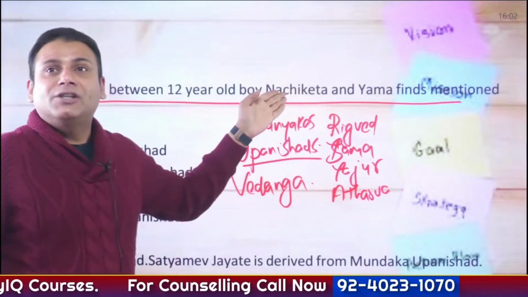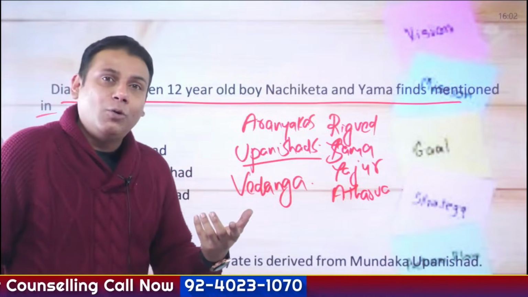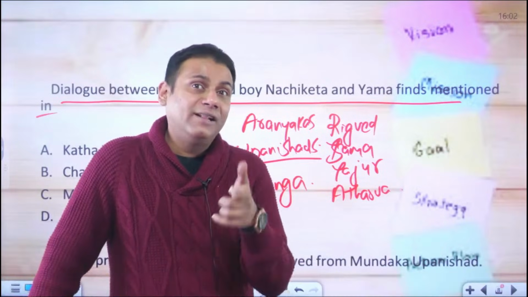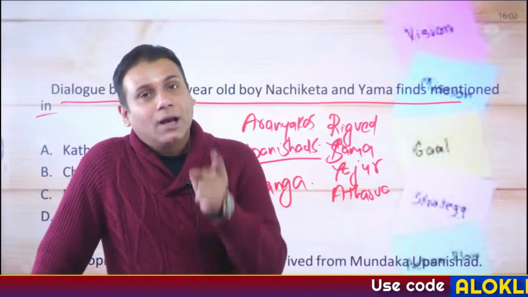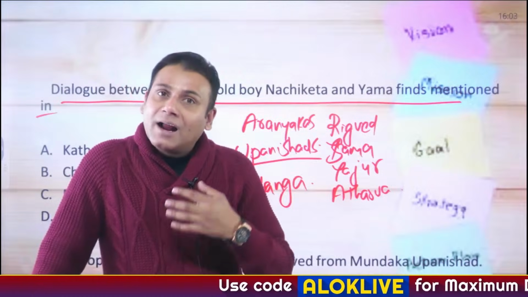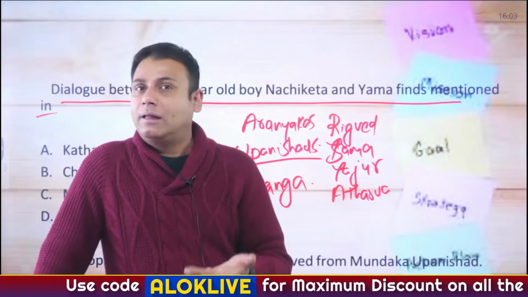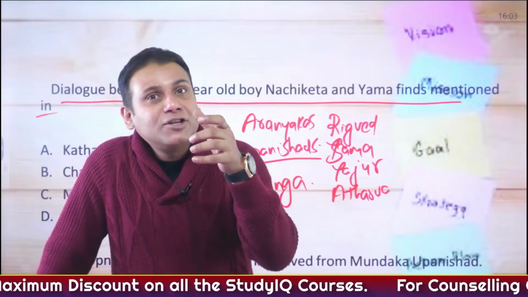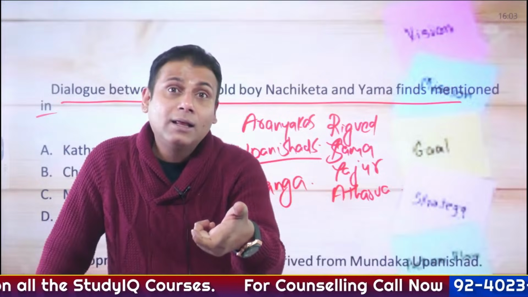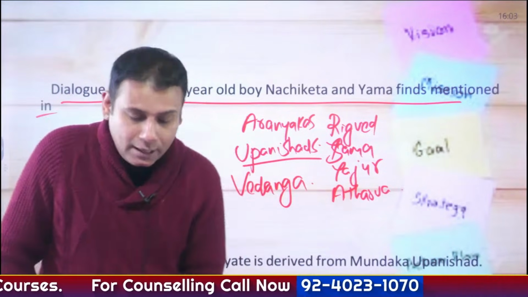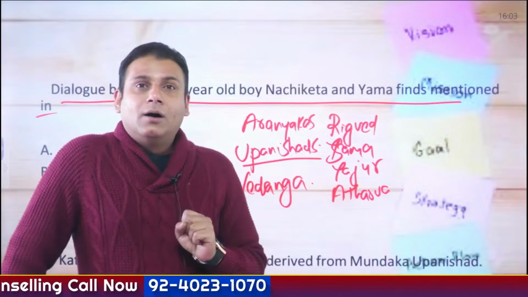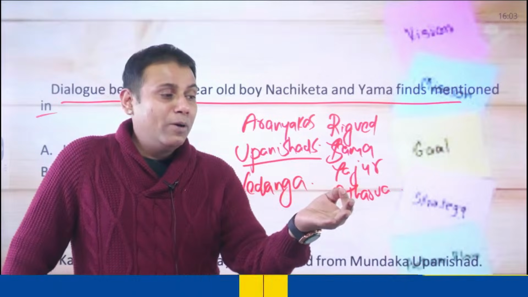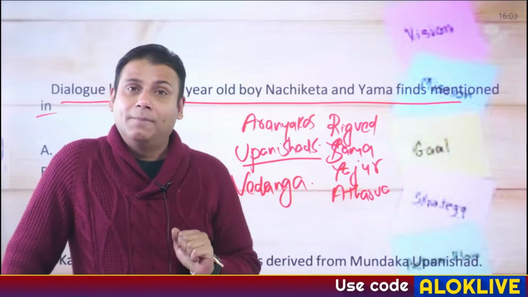This question has been asked in the examination. The dialogue between the 13 years old boy or 12 years old boy Nachiket and Yam, god of death, finds mention in which Upanishad? Katha Upanishad. Our national motto is Satyameva Jayate: truth alone triumphs and not the falsehood. It finds mention in which Upanishad? Specifically it finds mention in Mundaka Upanishad. Mandukya Upanishad is the smallest one. Chandogya Upanishad, Brihadaranyaka Upanishad are the oldest ones.